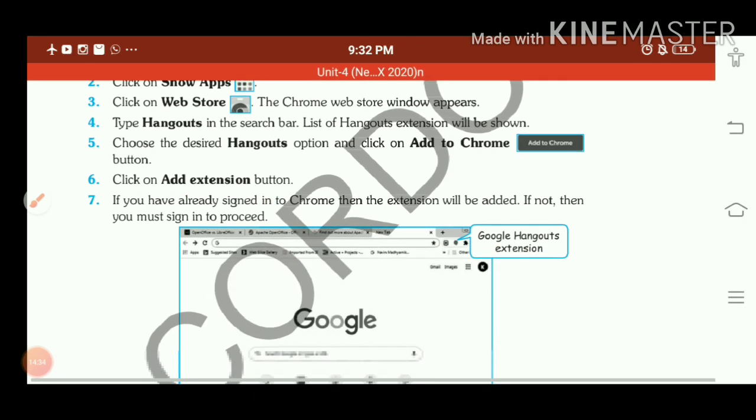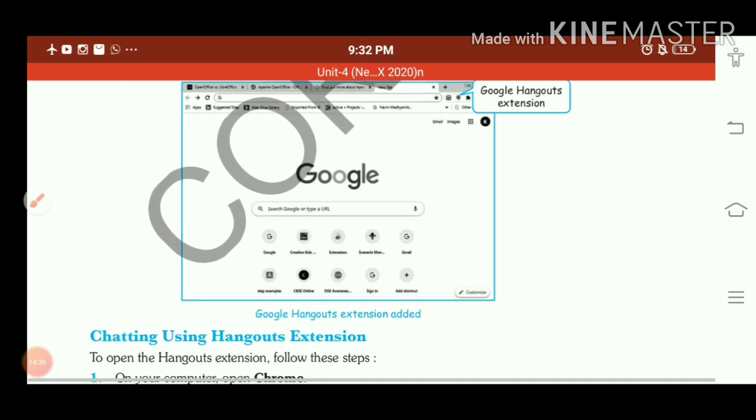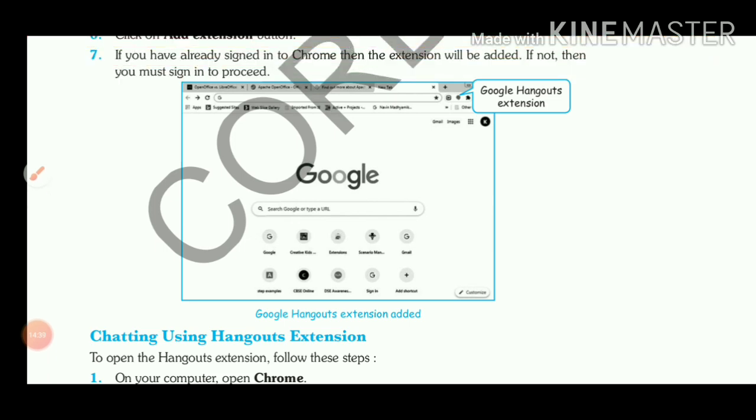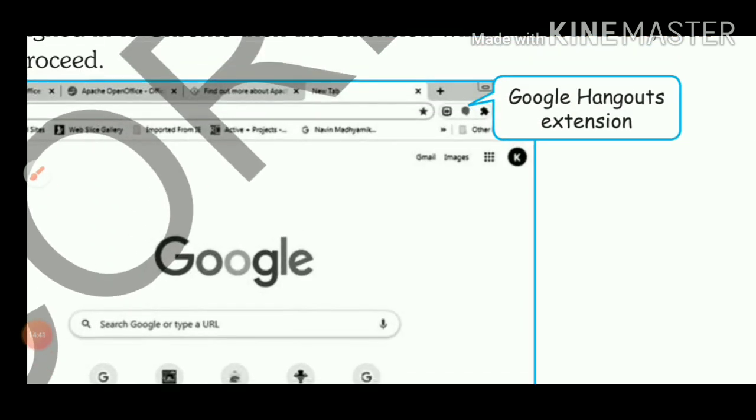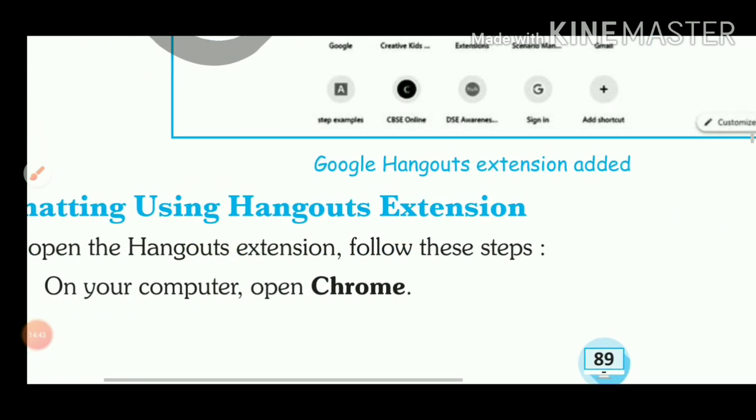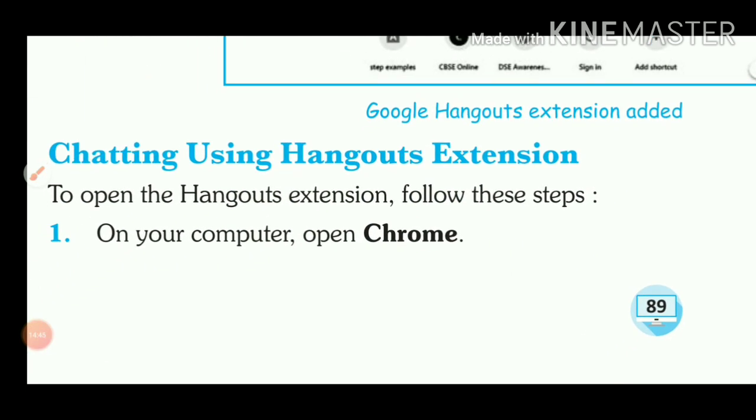Okay, Google Talk we can say. When you open that one, your website will open. You will select the extension. You will add the extension here, and with this, next is how we can do chatting using the Hangouts extension.